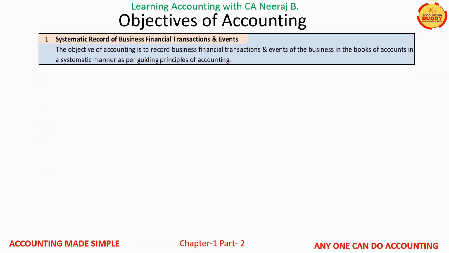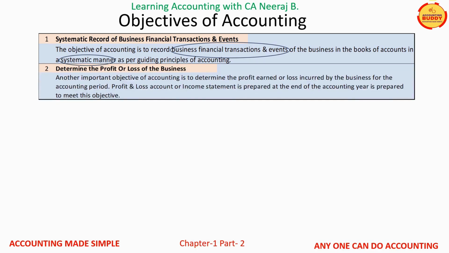First and the most important objective of accounting is to maintain systematic records of business financial transactions and events. I sincerely hope you remember the meaning of the terms systematic records, business transactions, and business events. Every business is established with an objective to make money. This objective is met through accounting, which ascertains the profit earned or the loss incurred during the accounting period. I sincerely hope again that you guys remember the meaning of the word profit or loss and the accounting period.